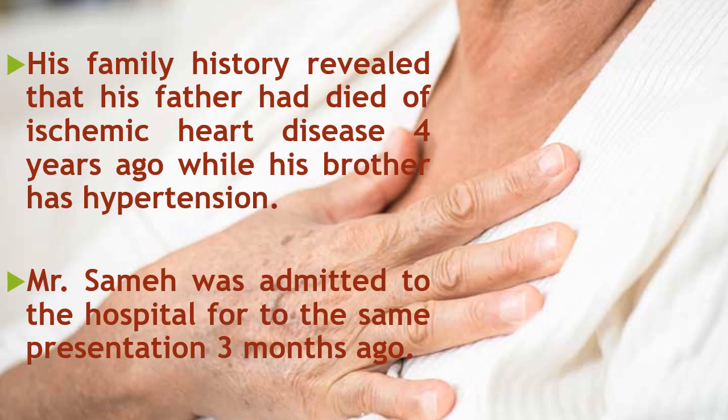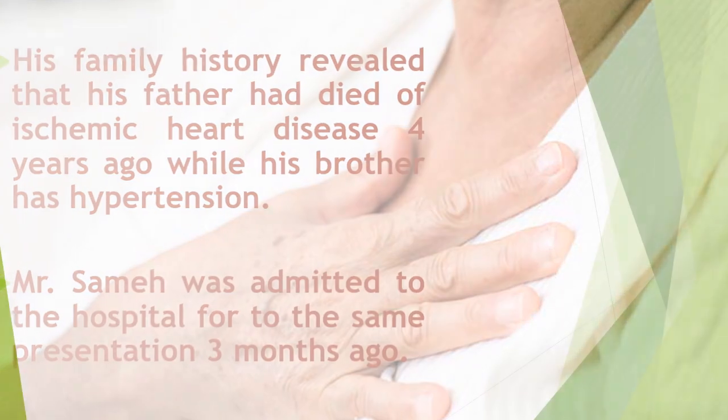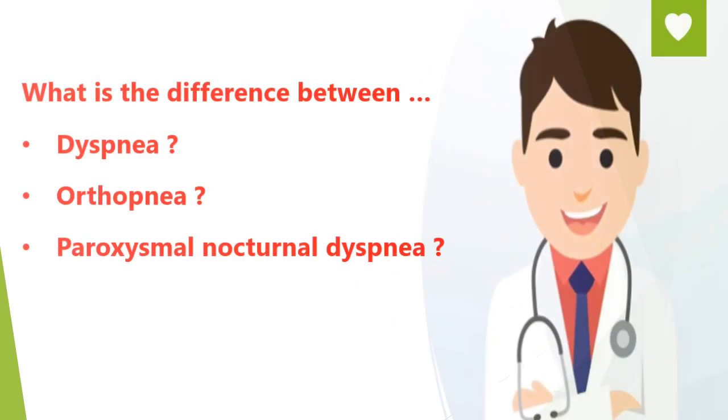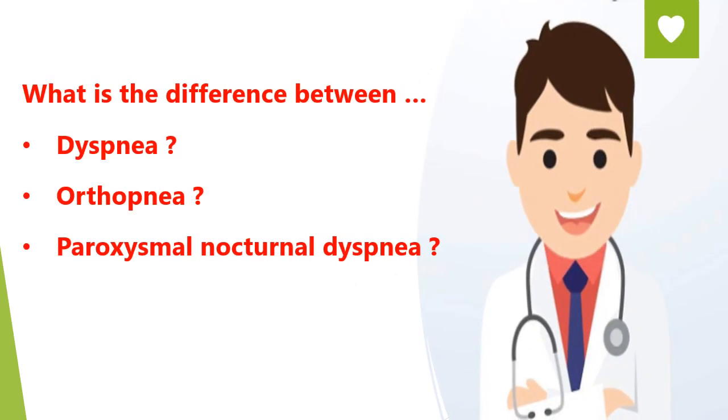He has a family history that reveals his father has died of ischemic heart disease 4 years ago, while his brother has hypertension. So cardiovascular disease and ischemic heart disease run in his family, and especially in males. Mr. Sameh was admitted to the hospital for the same presentation 3 months ago. So this is about the past history and family history. So let's revise some terminology.